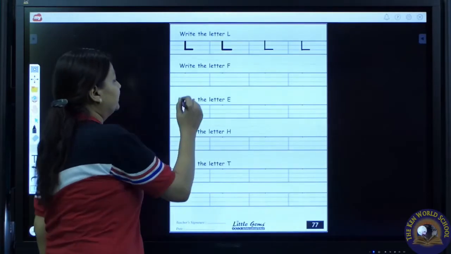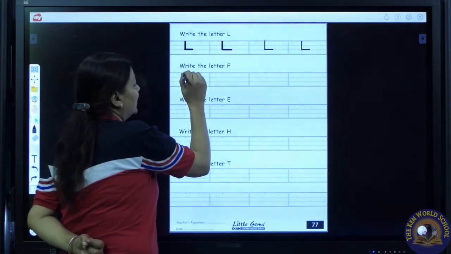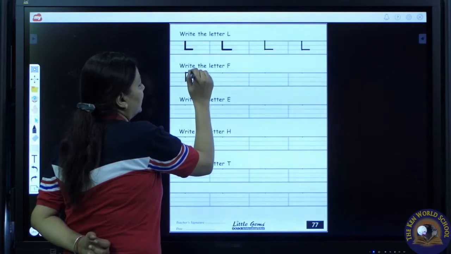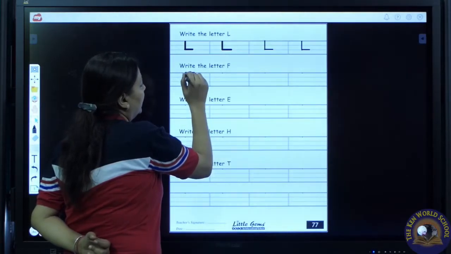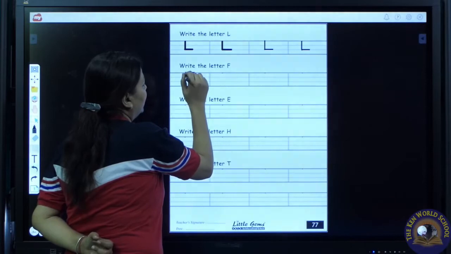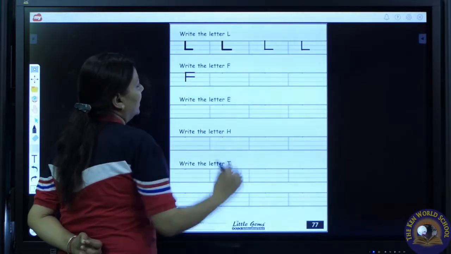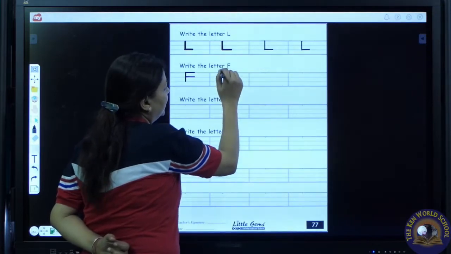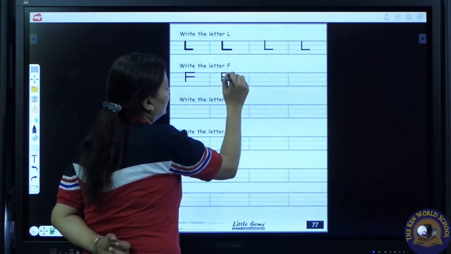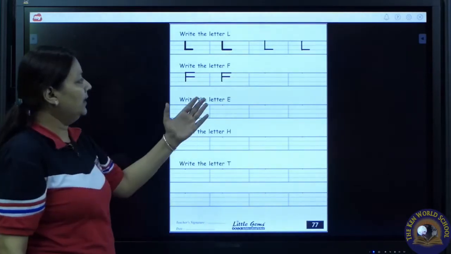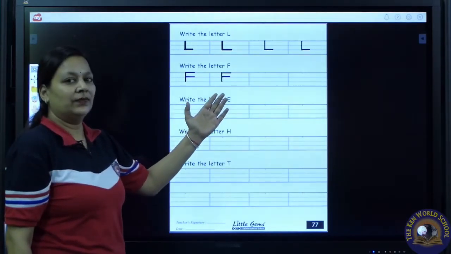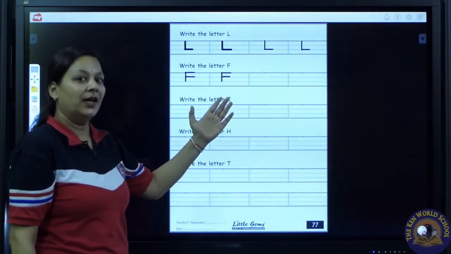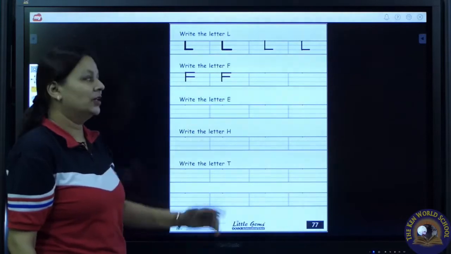Watch me carefully. Draw a standing line from top till base. Now draw a sleeping line on the top line. One more sleeping line on the middle line. F. Standing line, sleeping line, one more sleeping line. F. F says F as in fish. F as in fish.